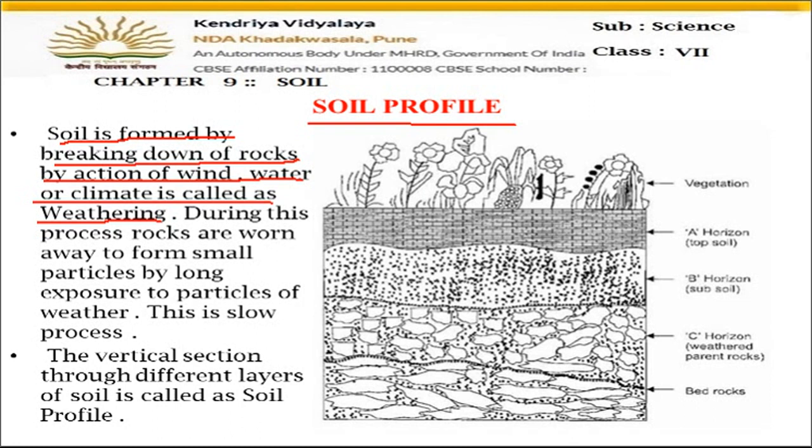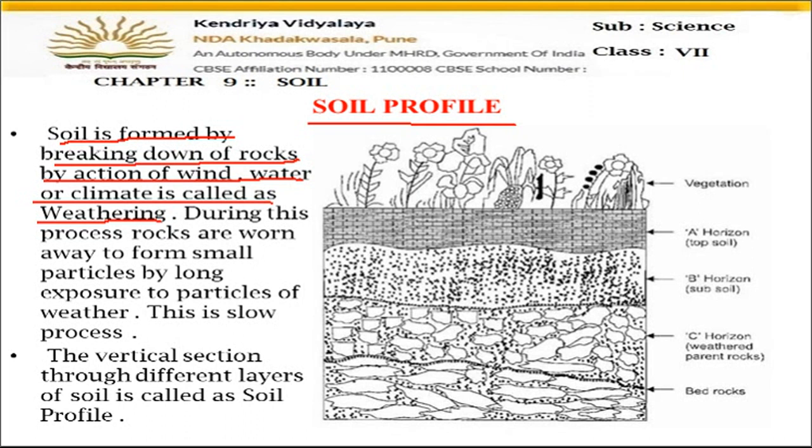Big stones are called rocks, and when these rocks break into small pieces, they form soil. And how will these rocks be broken? Wind helps to break the rocks, water helps to break the rocks, and climate means temperature, humidity. These climatic factors all help to break the rocks into small pieces.